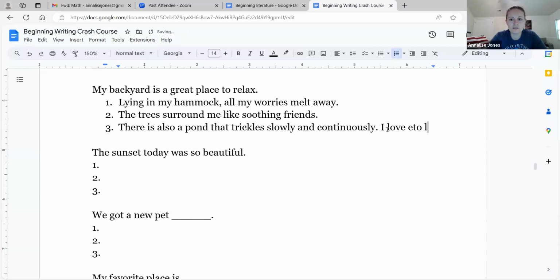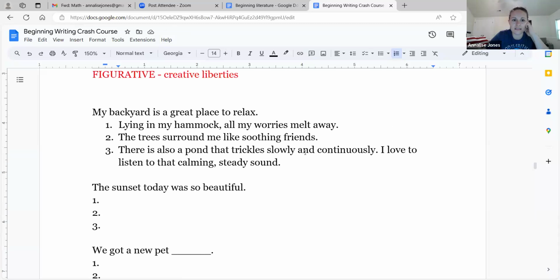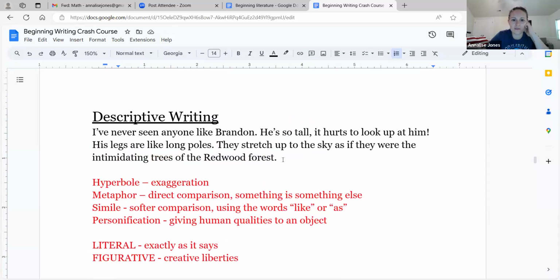I love to listen to that calming, steady sound. All right. And then one more thing is I want to add a 5th sentence at the end, a final sentence. Like on this one, I didn't have one. I could just be like, he's a giant. And that again is a metaphor. He's not actually a giant. We're just saying he's a giant.